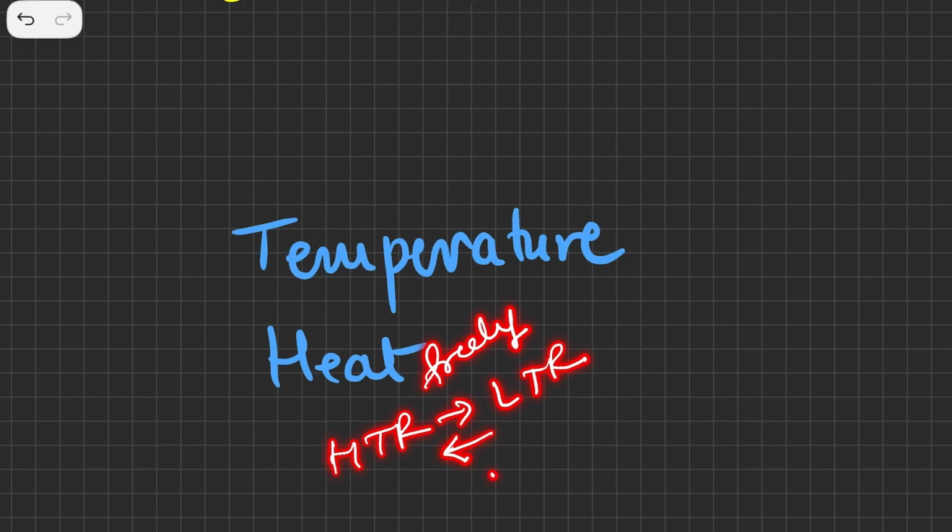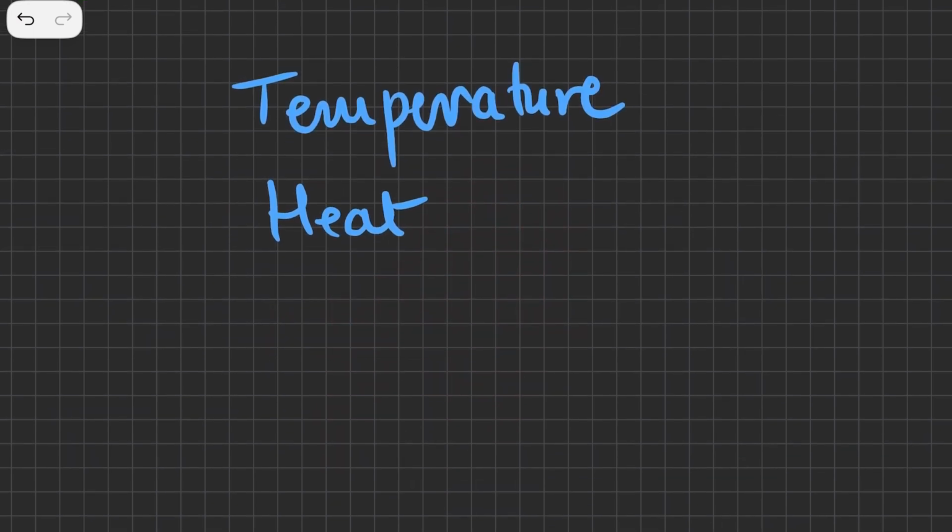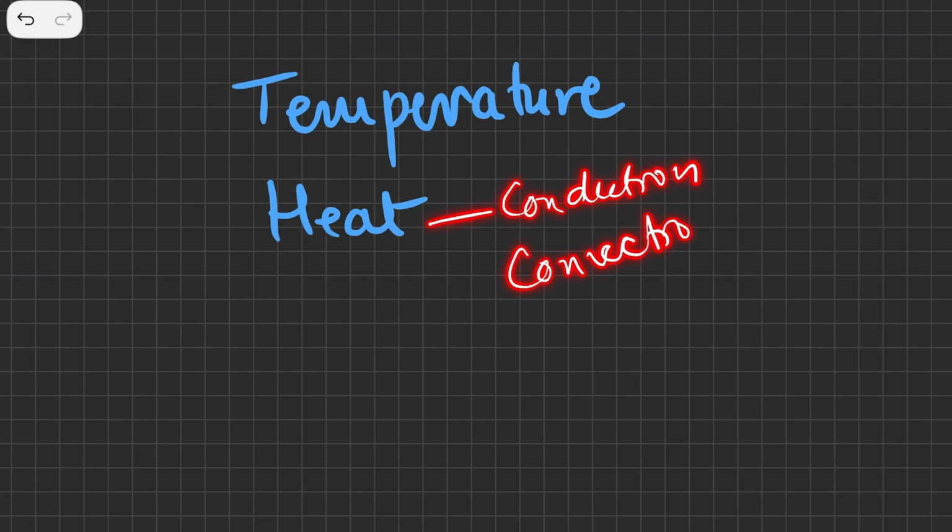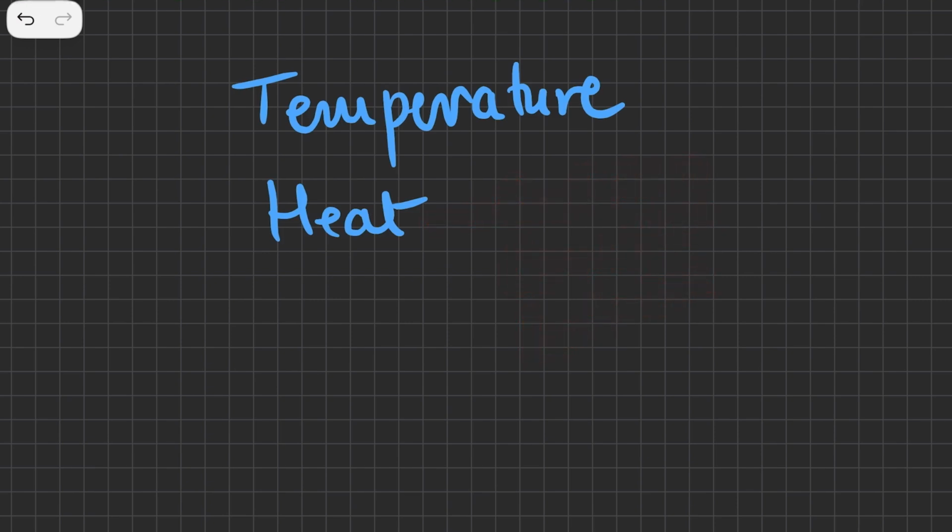However, going from a lower temperature region to a higher temperature region, we have to do some work. This is what we studied in the previous chapters on kinetic theory of gases, and you should go back and study at least the first 10 videos of KTG to understand these concepts of heat. We also studied conduction, convection, and radiation, how heat radiates and how heat flows from one point to another.